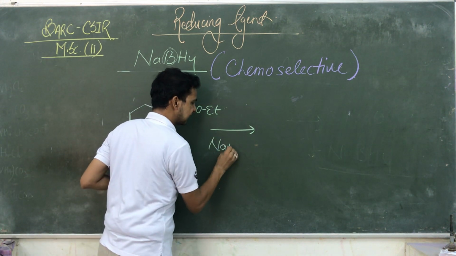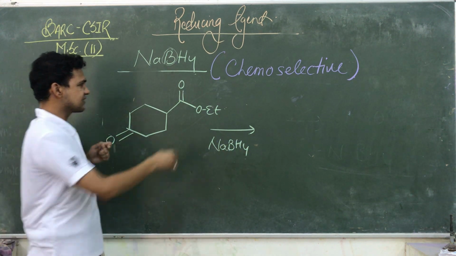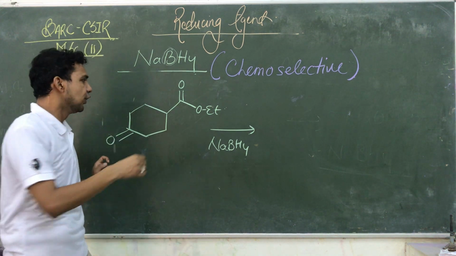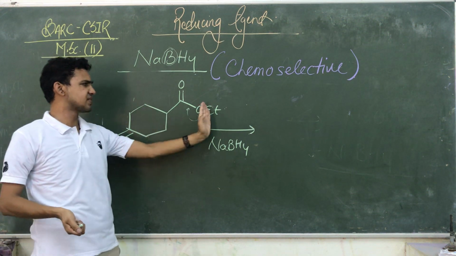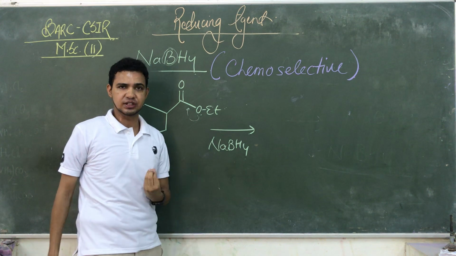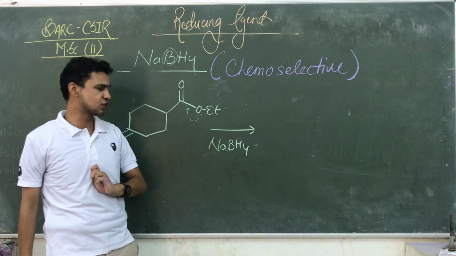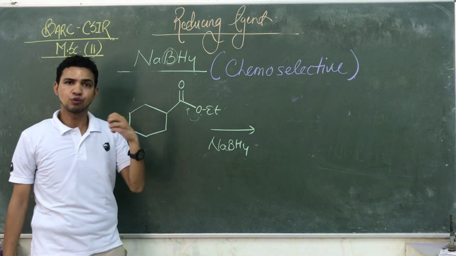And if we are taking the NaBH4, we already taught you the ester requires more hydride ion immediately in the solution due to the availability of this resonance. This resonance is stabilizing this whole compound and they require H negative ion immediately. And you know, due to the poor liberating nature of this boron, they are not able to provide H negative ion immediately. So what happened?